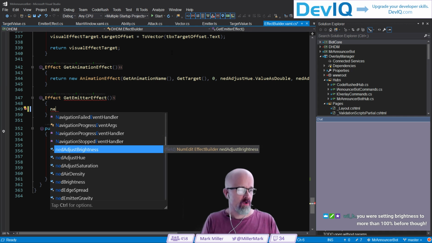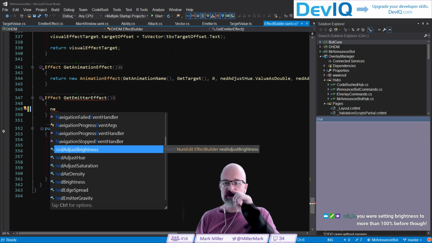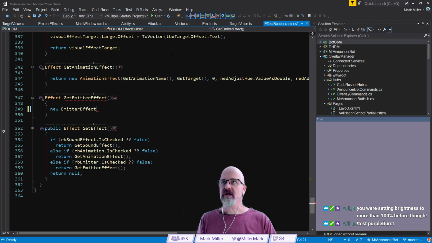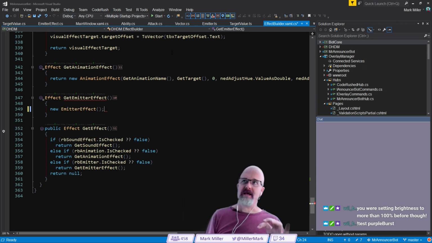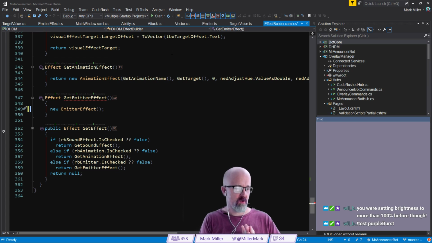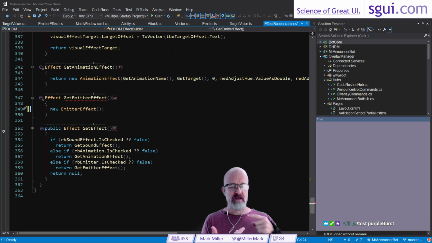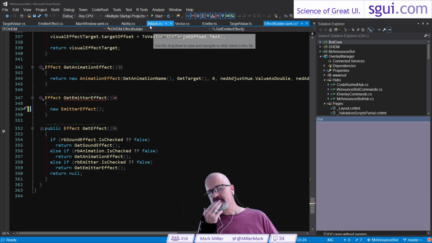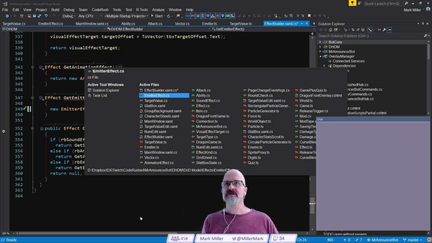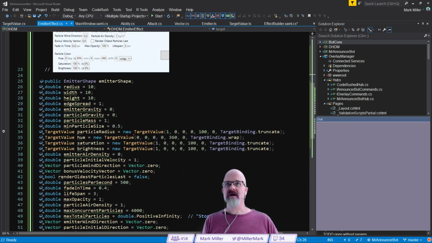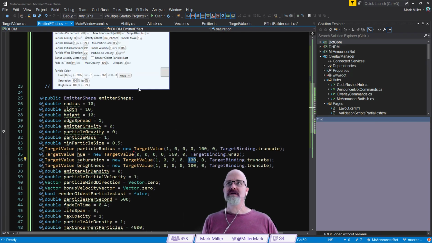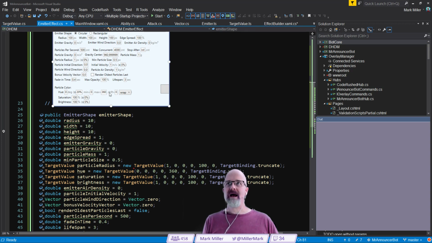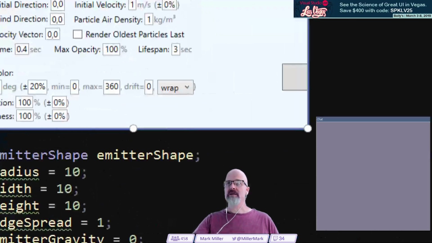You're setting brightness to more than 100% before though. Yeah. So let me explain that for a second so you can see what's going on there. It is legal to set the brightness to more than 100%. It basically is 100% of the existing brightness, and then you can multiply it to get it bigger. So you can actually go to like 500% and it has a different impact. These are also defaults, right? So in the emitter effect, I'm setting the default to 100, but there's nothing that stops you from coming in and changing the max value right in here when the UI is up, right?